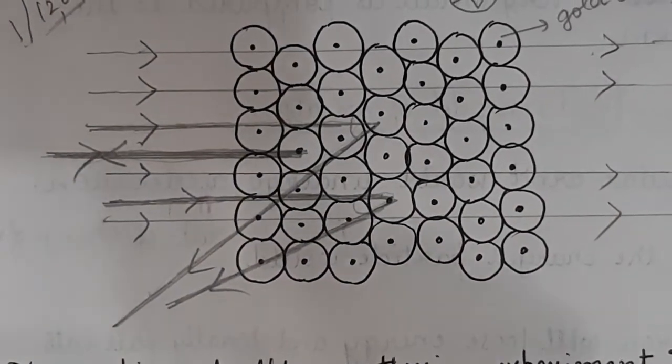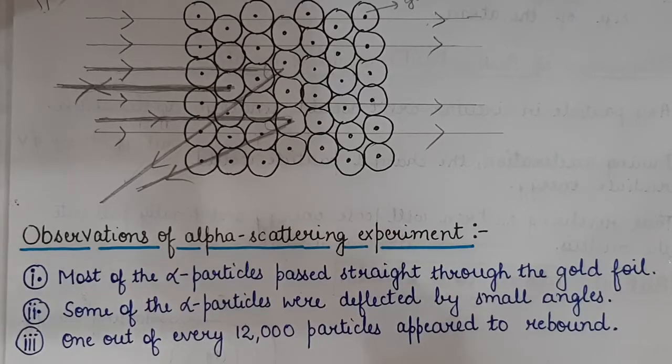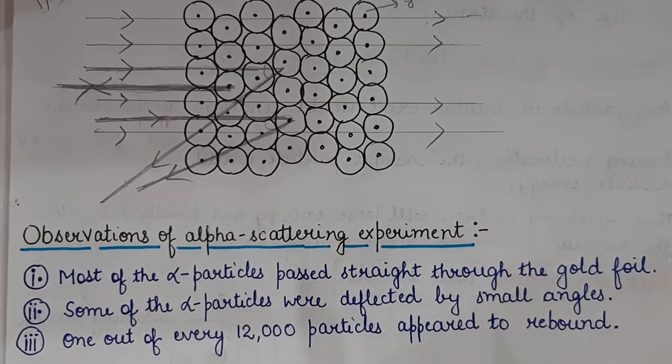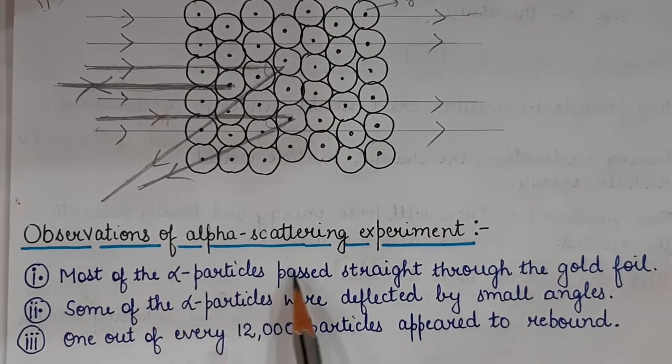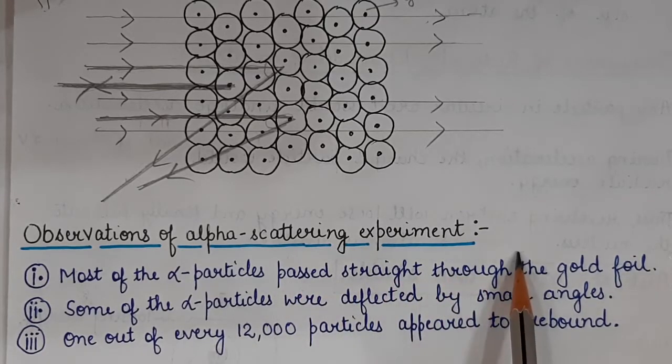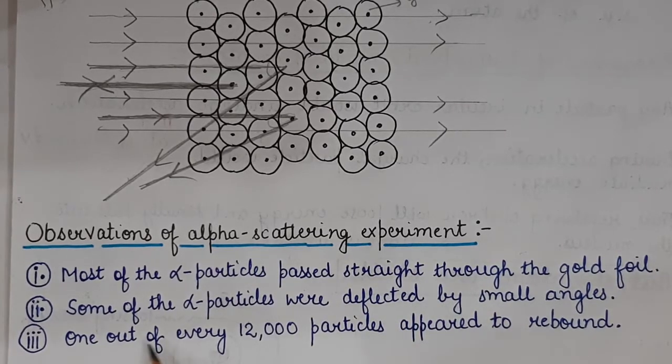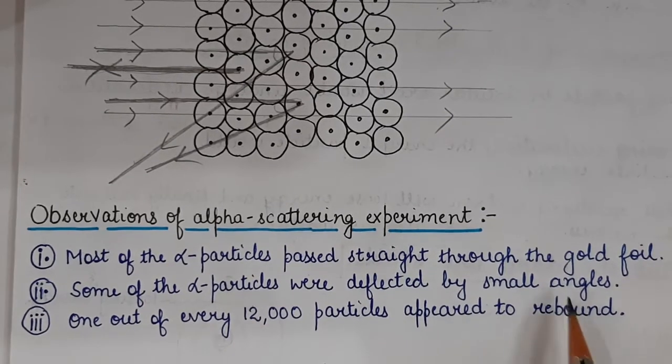So these were the 3 observations in the alpha scattering experiment carried out by Rutherford. Most of the alpha particles passed straight through the gold foil. Some of the alpha particles were deflected by small angles. 1 out of every 12,000 particles appeared to rebound.